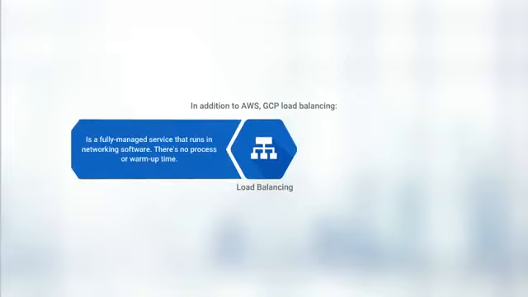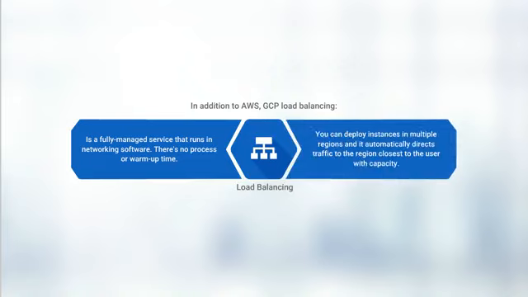Now let's look at GCP load balancing. In addition to what AWS offers, it's a fully managed service that runs in networking software. There's no process or warm-up time. You can deploy instances in multiple regions, and it automatically directs traffic to the region closest to the user with capacity. It offers several types of load balancing, and each has benefits for particular cases.